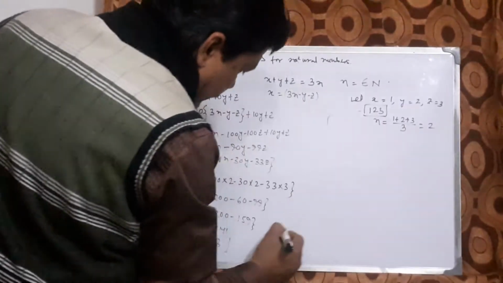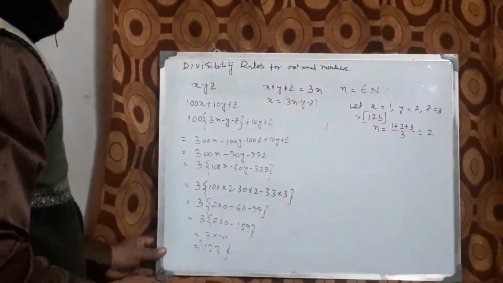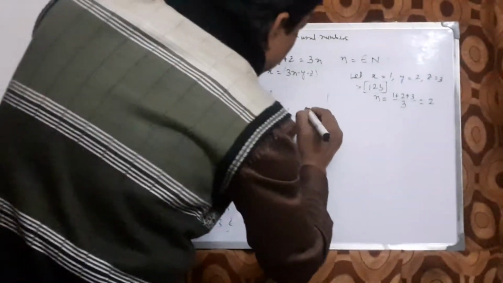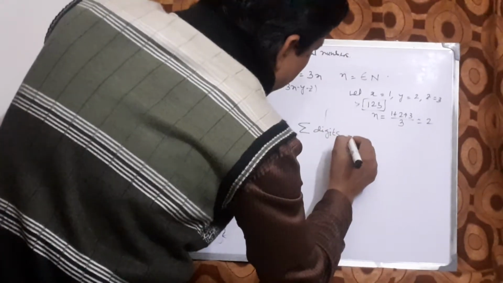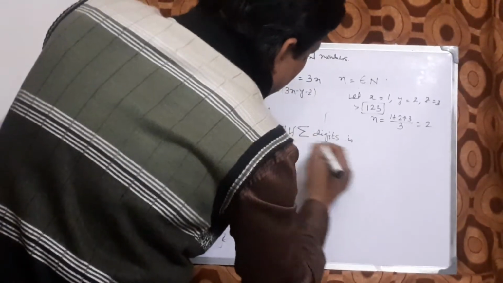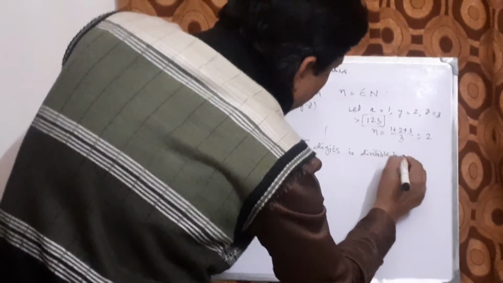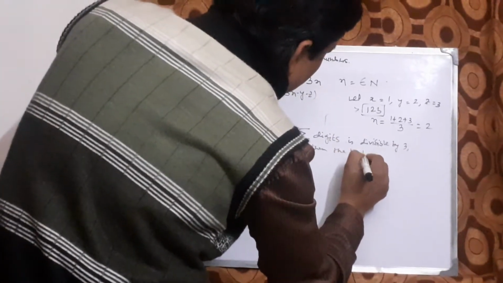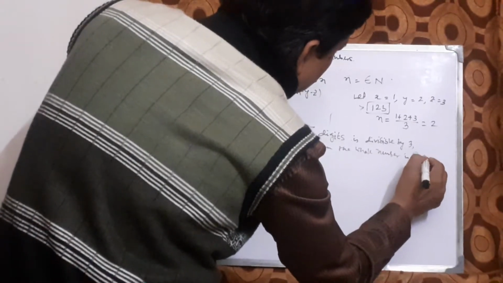This is the number. So this is proven: if the summation of the digits is divisible by 3, then the whole number is divisible by 3.